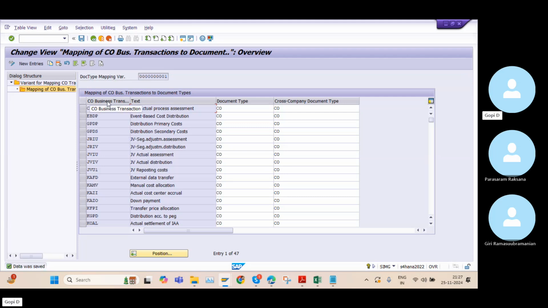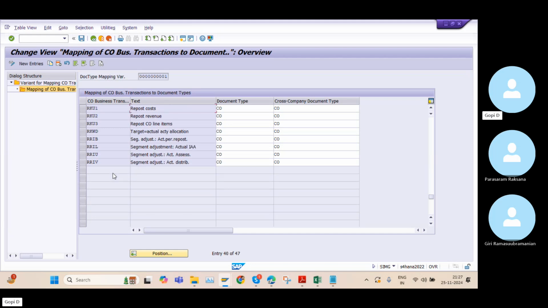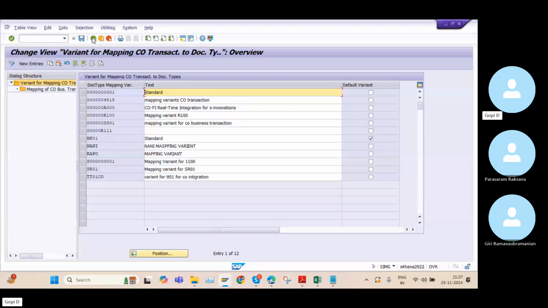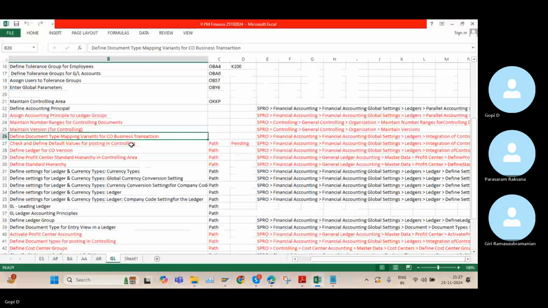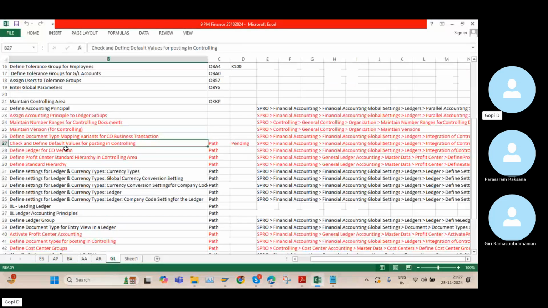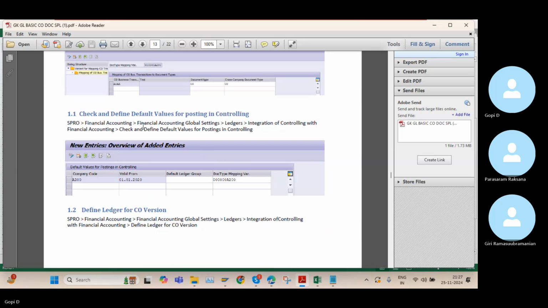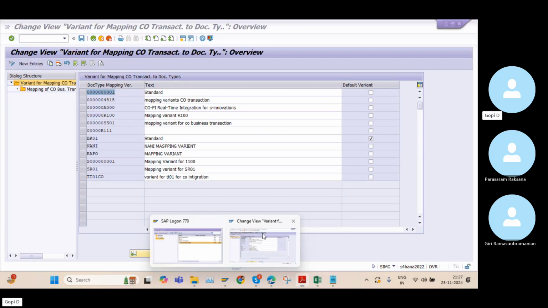And here the controlling business transactions, is it there, all these things? Okay. So this is also a pre-defined setting only. We will use this standard document type mapping variant. One more setting we need to check and define: default values for postings in controlling. So this one we need to maintain for our company code.